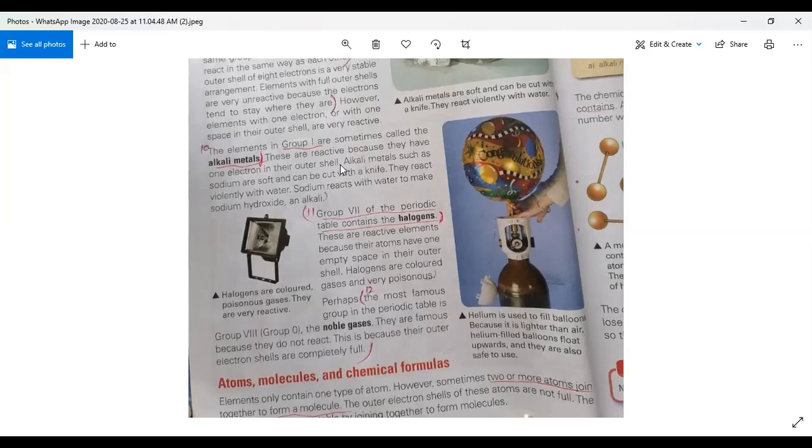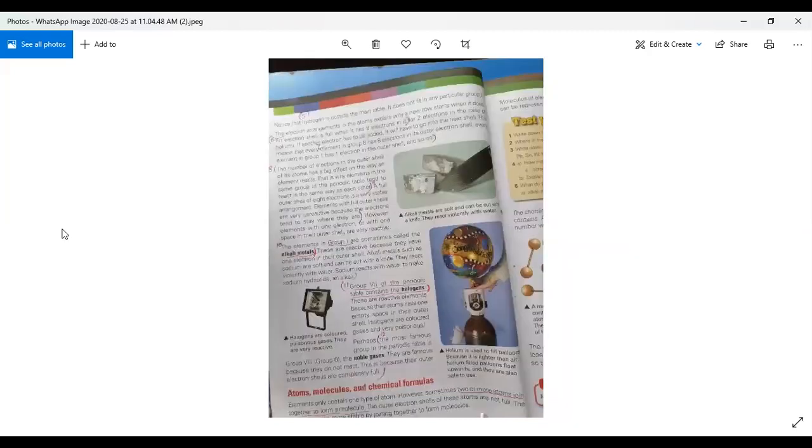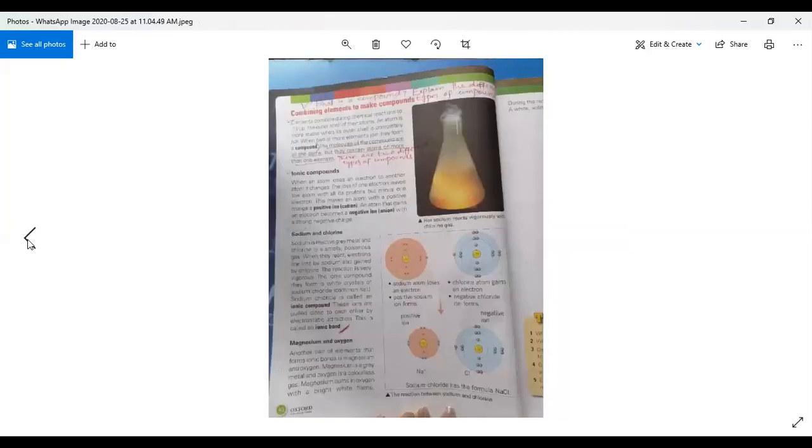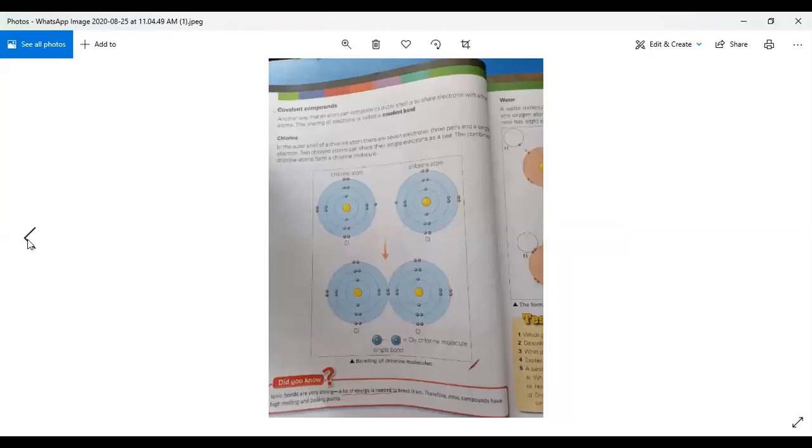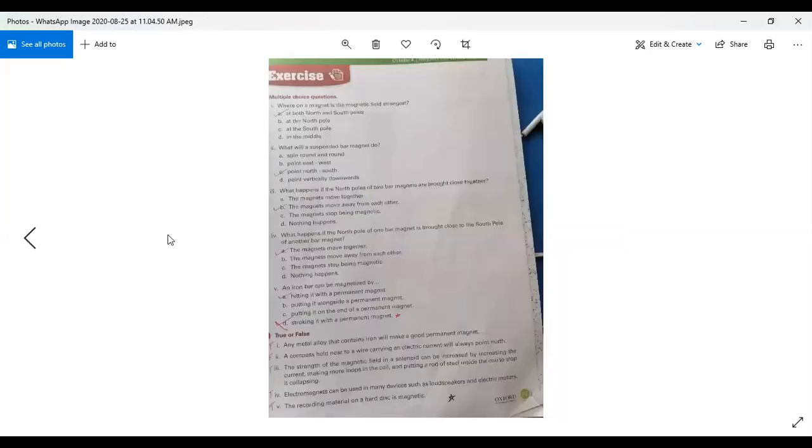We'll go to chapter number 4, exercise of chapter number 4. Now, this is your exercise.